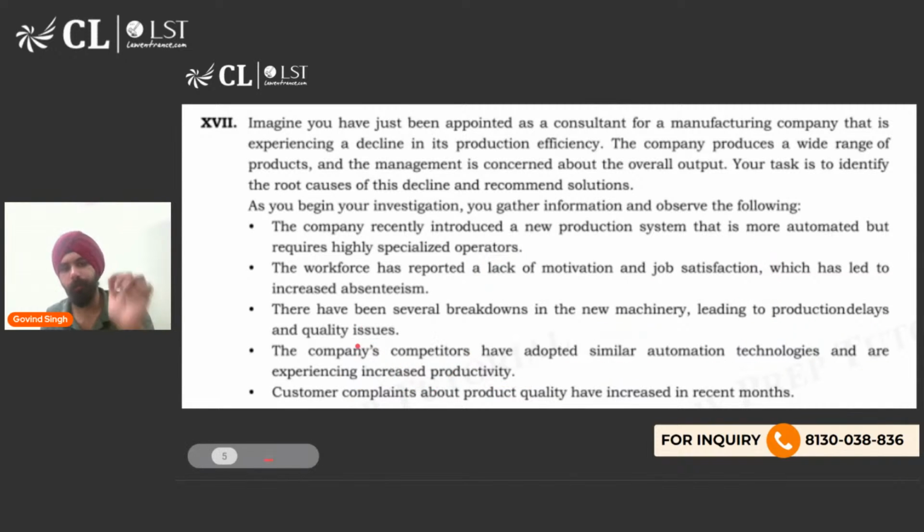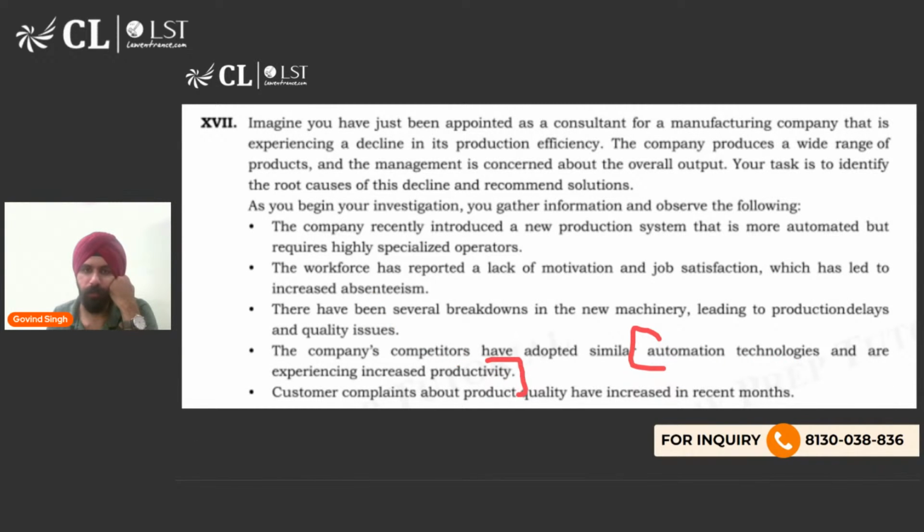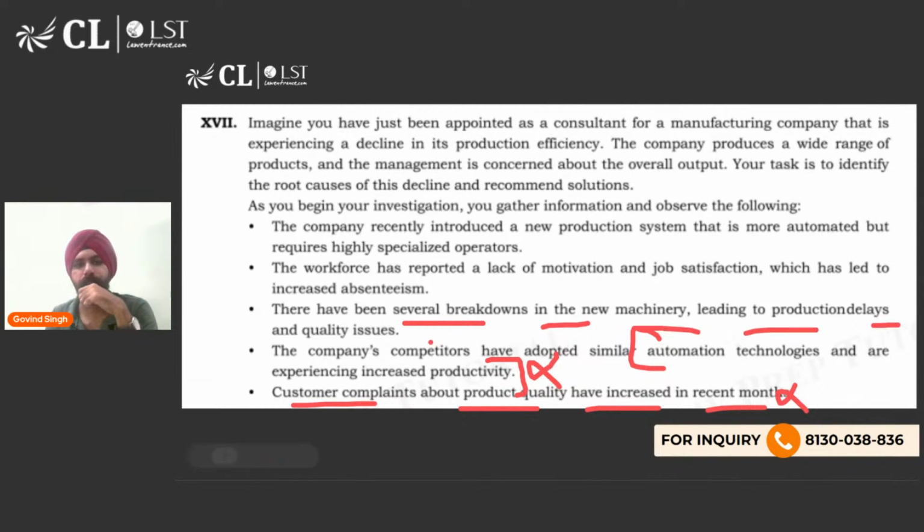तो देखो यहाँ से आपको क्या पता चलता है कि competitors ने भी सेम टेक्नोलॉजी यूज करी है, उनकी प्रोडक्टिविटी तो बढ़ गई है ना. Customer complaints about product quality have increased. ये तो चलो बात की बात है, ये रूट कॉज तो हो ही नहीं सकता, ये भी रूट कॉज नहीं हो सकता. एंड अब देखो ये बात रही, several breakdowns in new machinery leading to production delays and quality issues. Now, this is a consequence. This is a consequence based on a particular cause, but is that the root cause of decline in overall output? Overall output बहुत सारी चीजों पे depend करता है. It depends on breakdowns in the machinery.